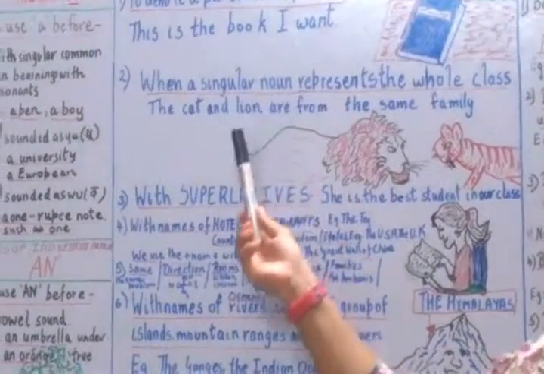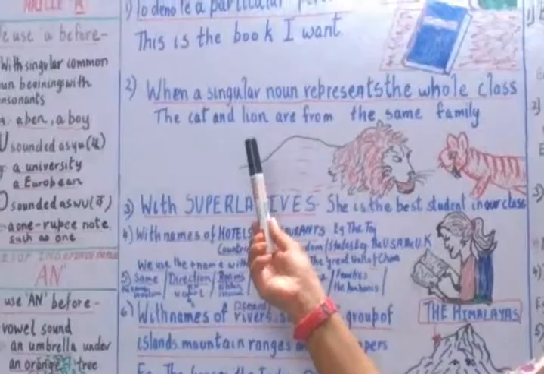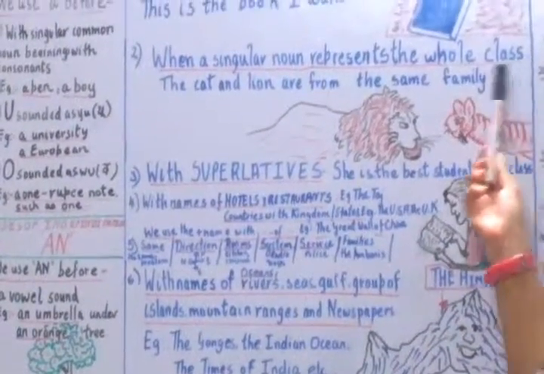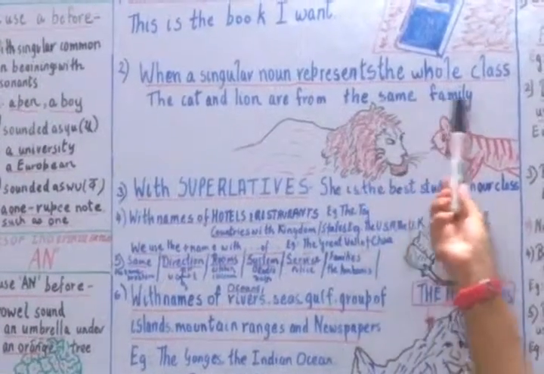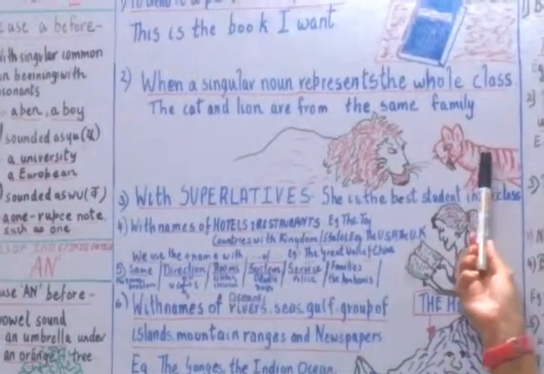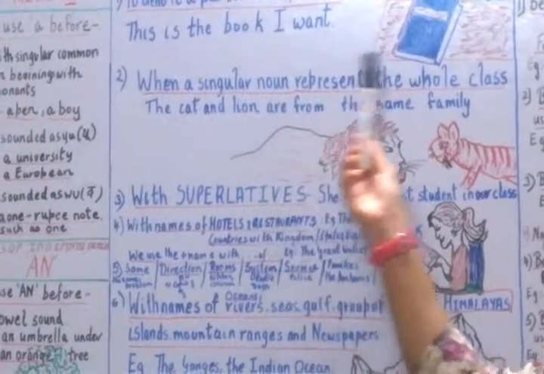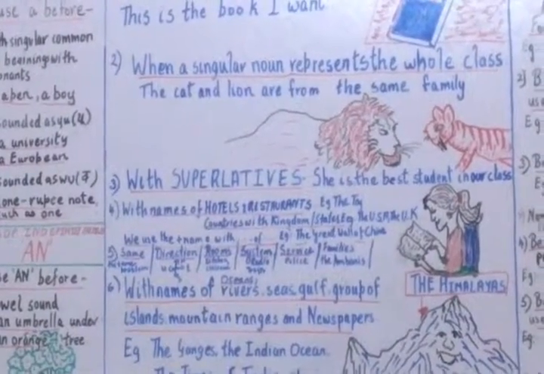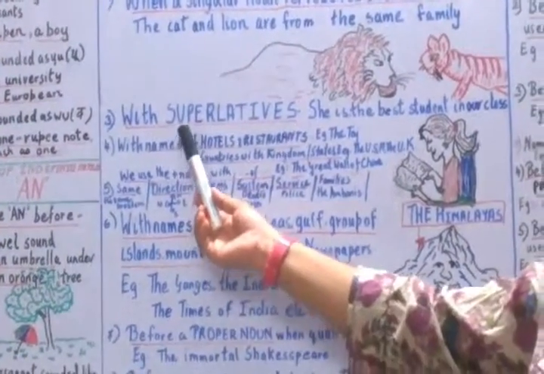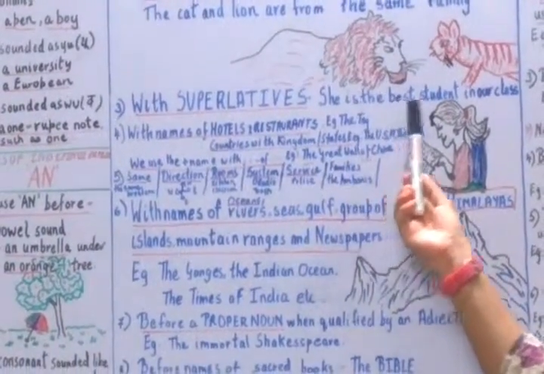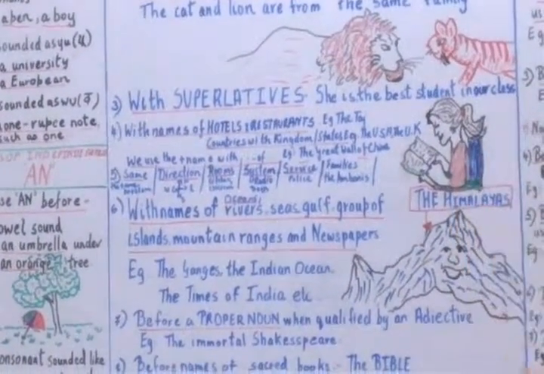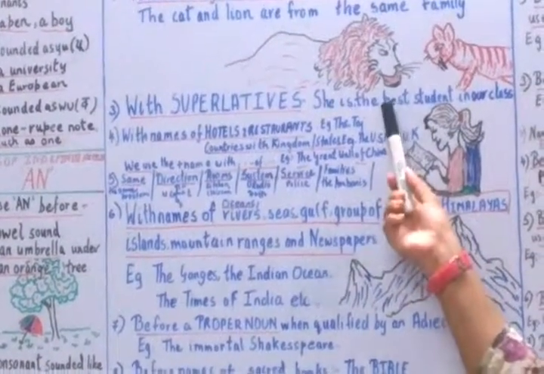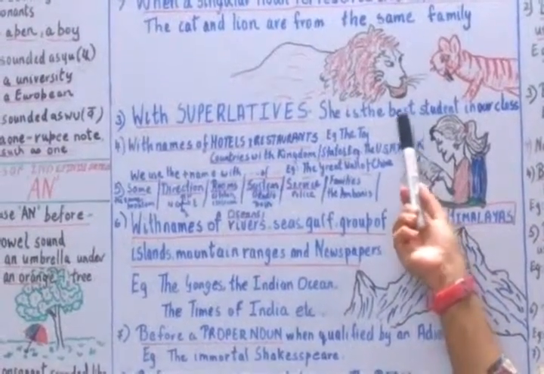Okay, let's go to the next one. I hope this pronunciation of "the" is clear. Let's go to the second one. When a singular noun represents the whole class, for example, the cat and the lion are from the same family. You can see the cat and the lion, both are singular nouns. They represent the whole class, so we have to add a "the" before it. Now the third one, we have to add "the" when they are superlatives. For example, she is the best student in the class, because she is the only one best student in the class, or the greatest, or there is only one great or one best. So whenever you see a superlative, we have to add "the" before it.